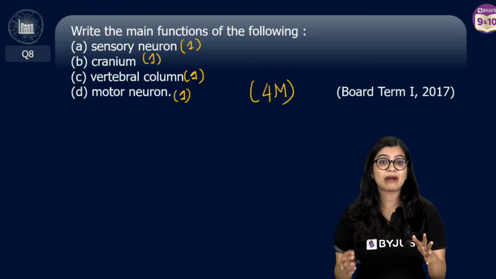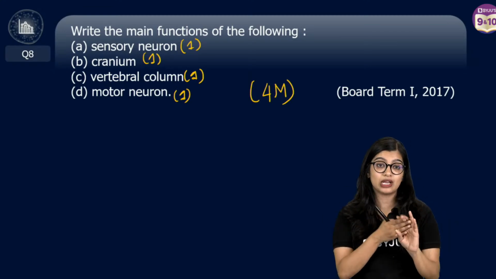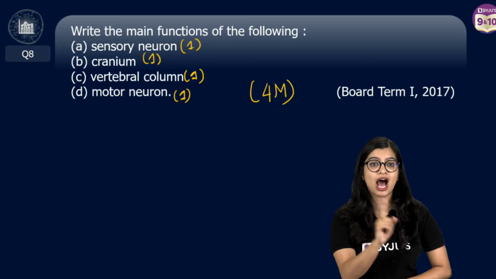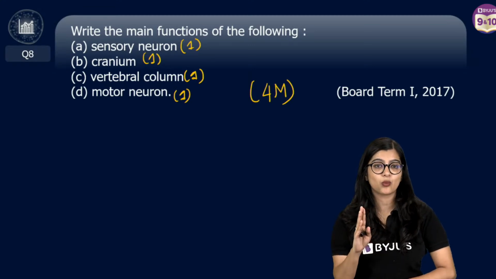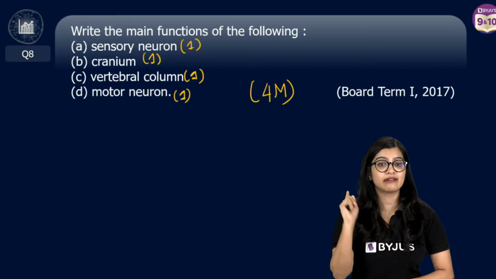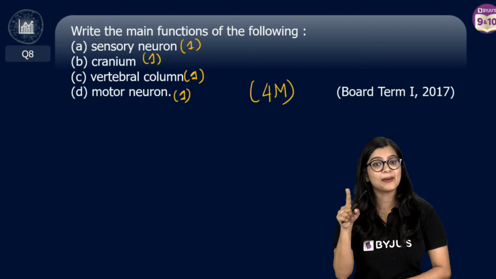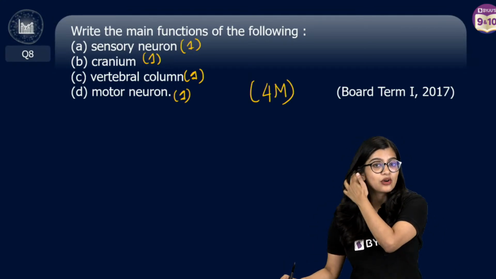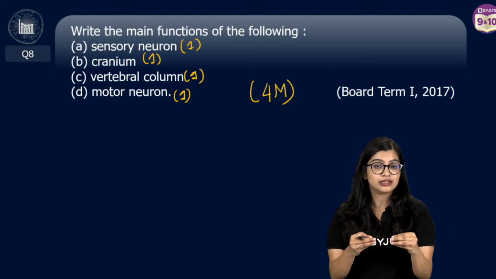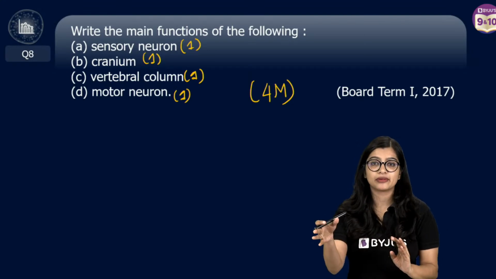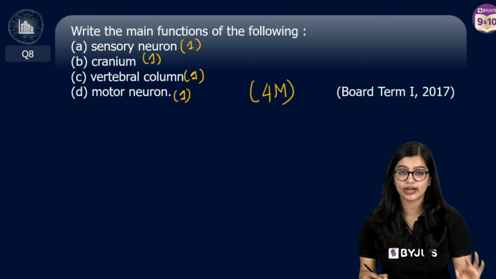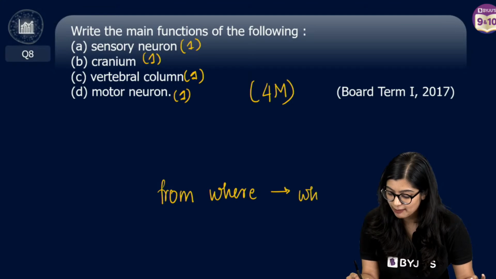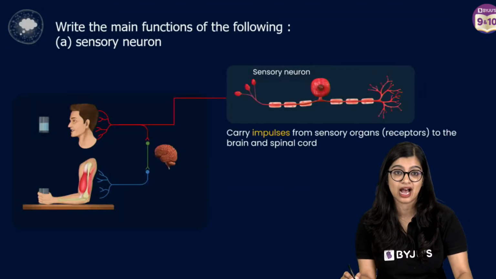Everybody's like, ma'am, it carries stimulus, receives stimulus. Very good. But if you say only receive stimulus, half mark cut. Carries impulse to CNS, I will cut half mark. You need to join the 2 points together. You can't just say it is going to one part. Every time for neuron, it should be from where to where. Remember this while writing the answer.